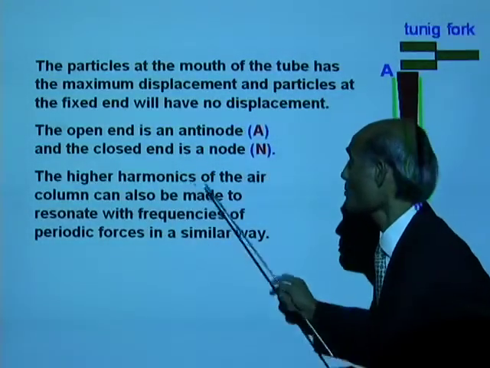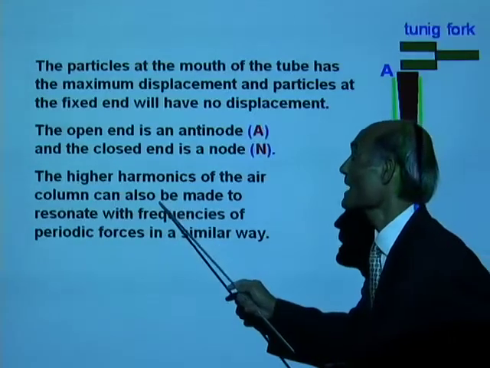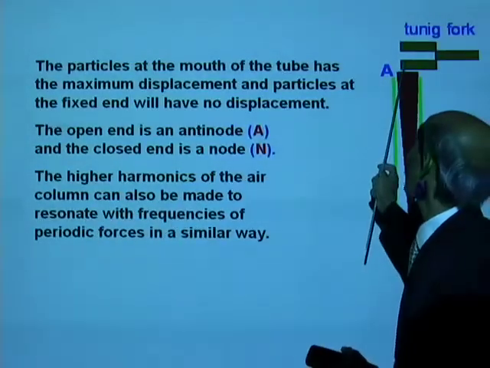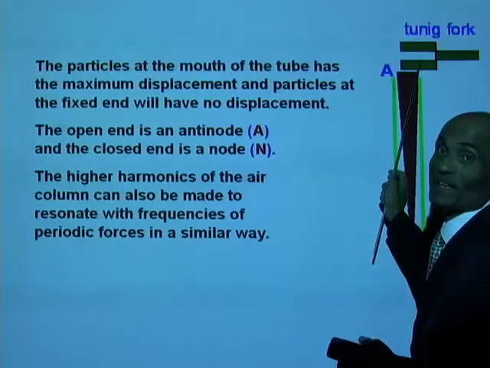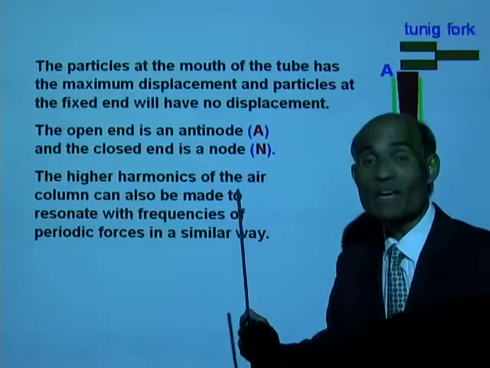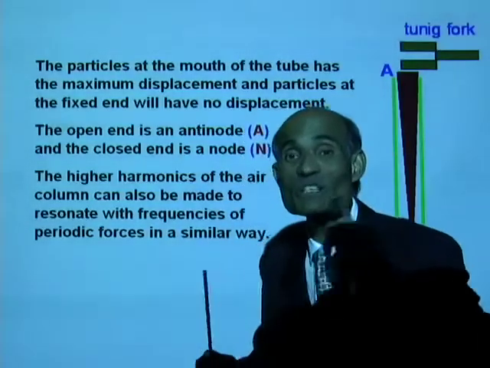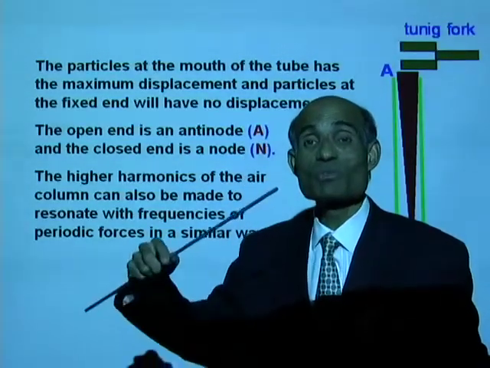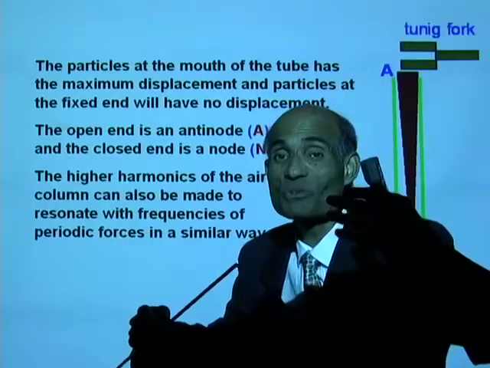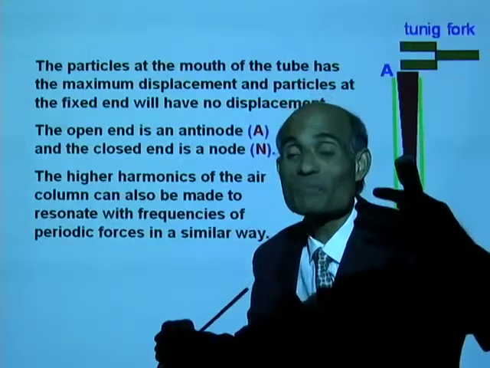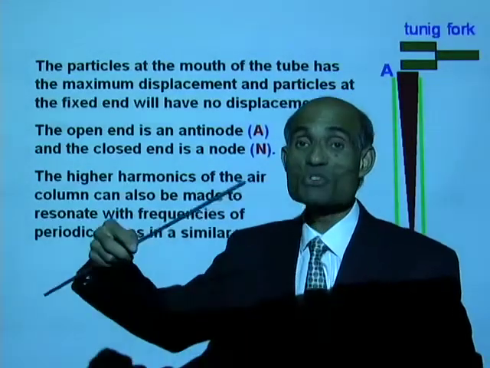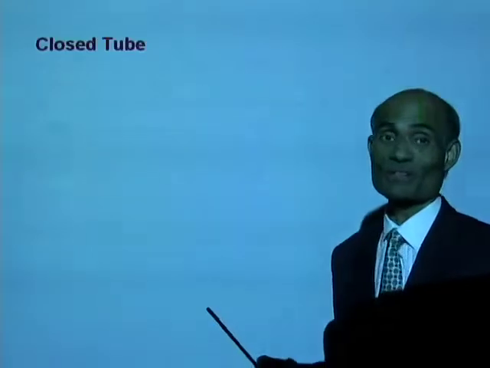The higher harmonics of an air column can also be made to resonate with the frequency of the periodic force. In other words, the air column will resonate not only at a frequency equal to its natural frequency, it will resonate with a frequency equal to twice its natural frequency, 3 times its natural frequency, and so on. That means there are higher harmonics.